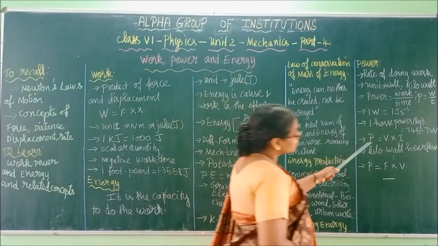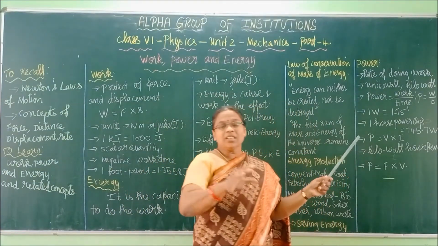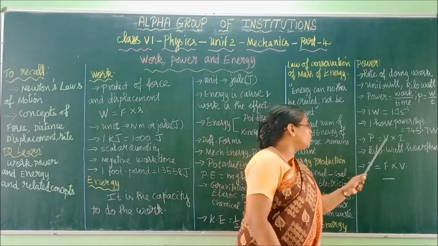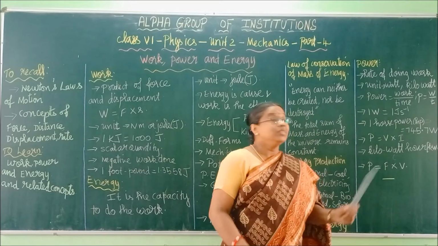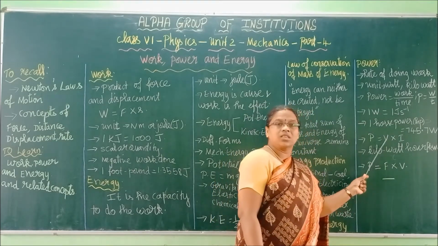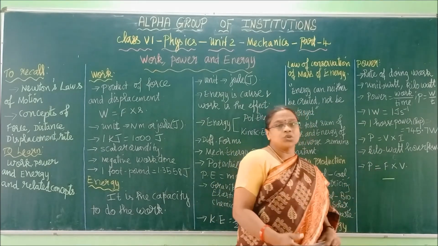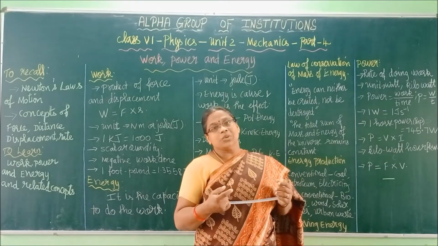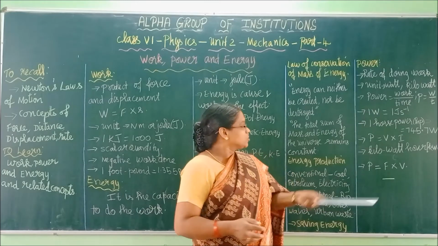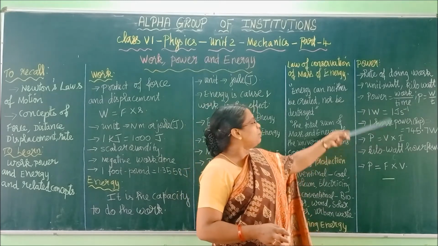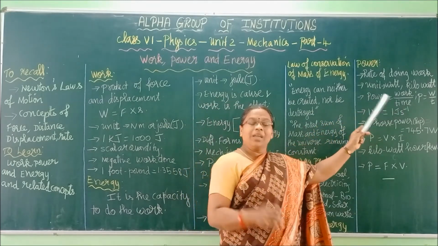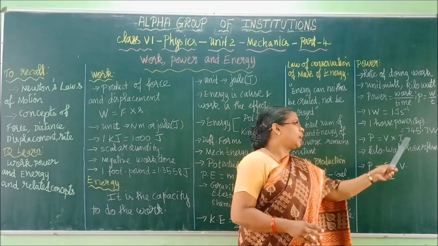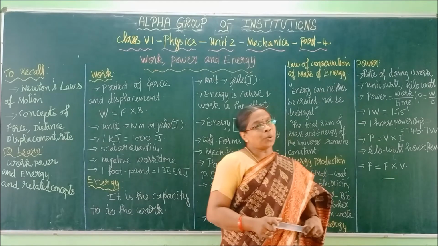Right? And we have this formula of power in different chapters as different formulas. In the electricity lesson, we have one formula, P is equal to V into I. V refers to voltage and I refers to current. Current unit is ampere. So power is generally work by time. With reference to electricity, power is voltage into current. P is equal to V into I.